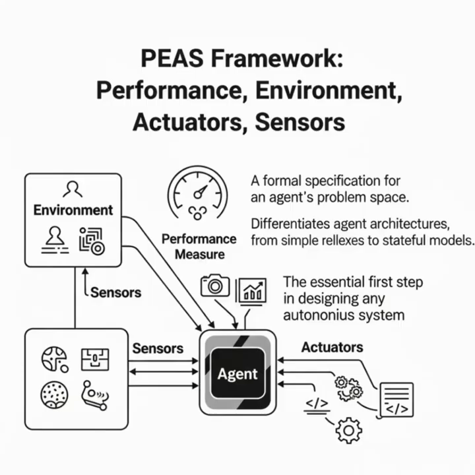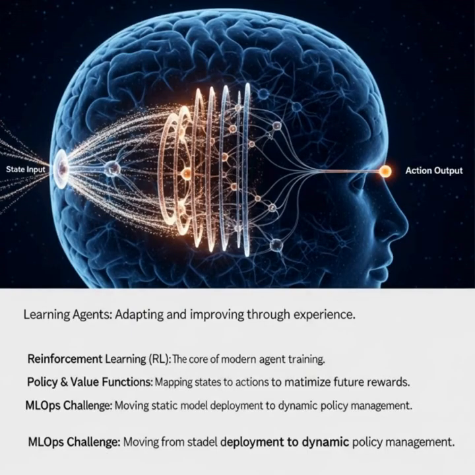Defining the PEAS framework before writing a single line of code forces clarity on what you're actually building. It's the blueprint that separates a simple script from a true autonomous agent. Early architectures, like simple reflex agents, map sensor data directly to actions, while more complex model-based agents maintain an internal state of the world. So how does an agent decide on the best action?